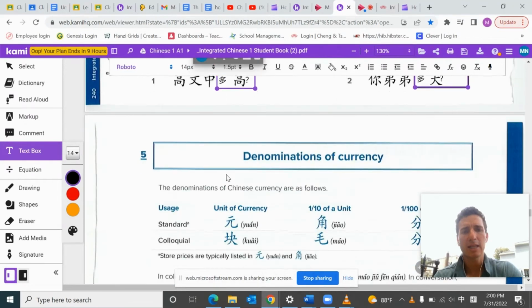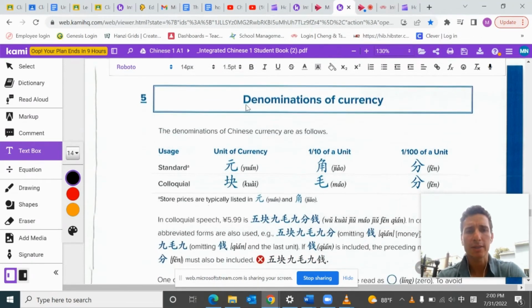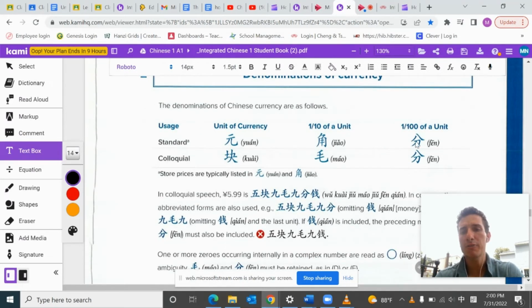That's it. That simple. Next, denominations of currency. The denominations of Chinese currency are as follows. The standard is yuan, for just one Chinese currency. Jiao is 1/10, kind of like a dime in America. Fen is kind of like a cent in America. You would think of it as a cent.